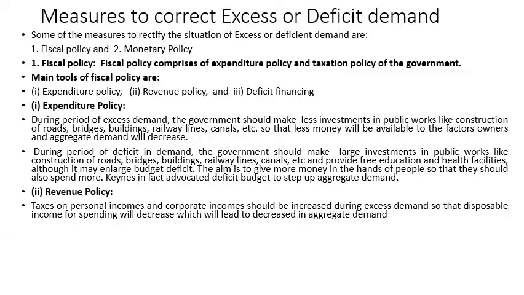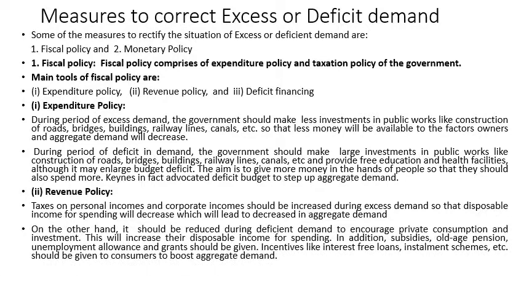Revenue policy. Under revenue policy, most of the government revenue is tax. So the tax on personal income or corporate income should be increased during excess demand, so that the disposable income for spending will decrease, which will lead to a decrease in aggregate demand.